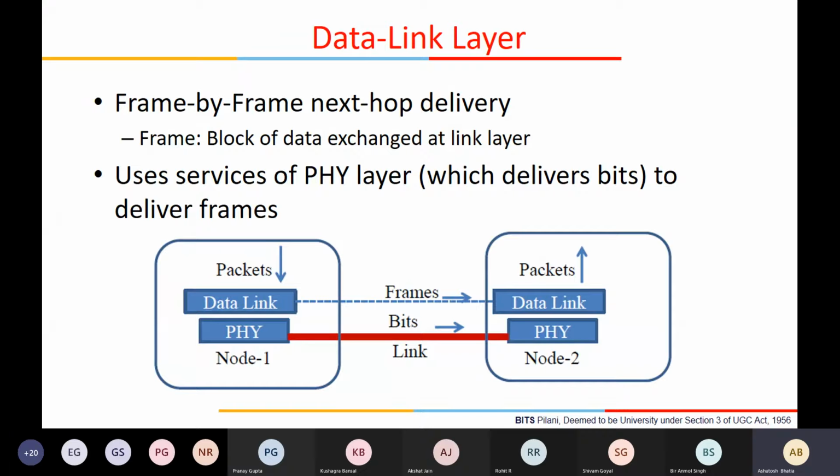A packet has a payload, a TCP or UDP header, and an IP header, which primarily has two fields, source IP and destination IP. You have this bunch of information and you want to deliver it to the next node, which is directly connected to you.